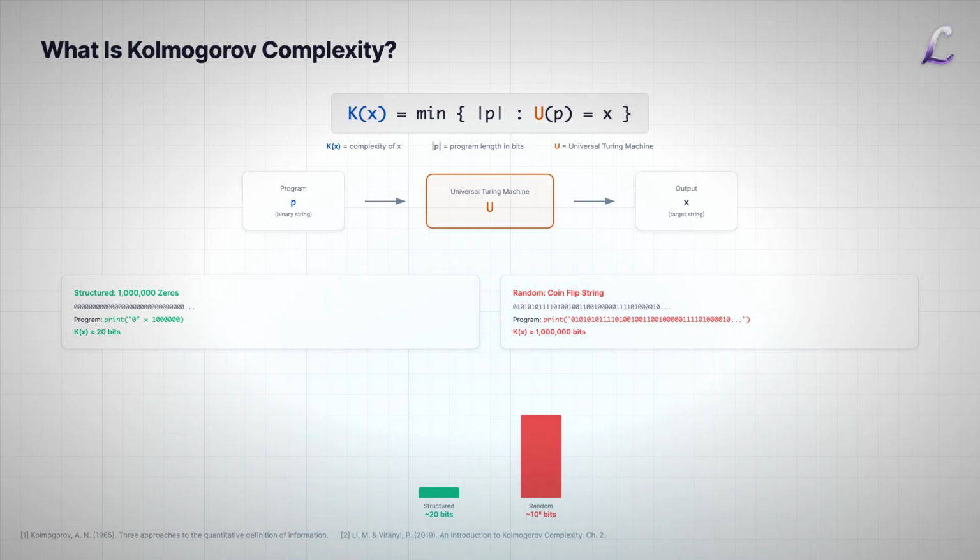This is the key insight. Structured data is compressible, random data is not. Kolmogorov complexity separates the two, measuring the intrinsic information content of individual objects.